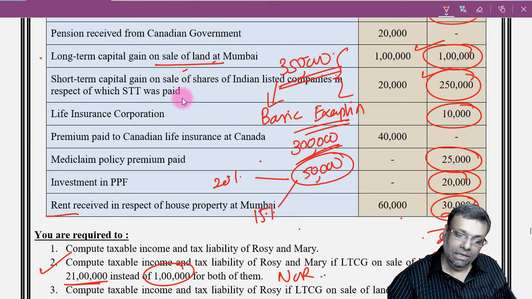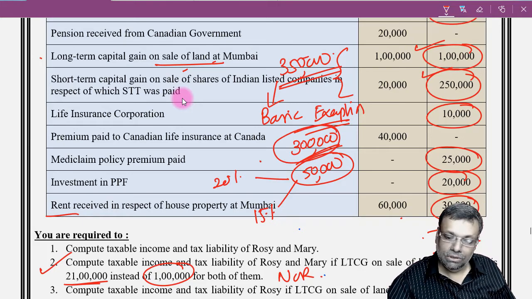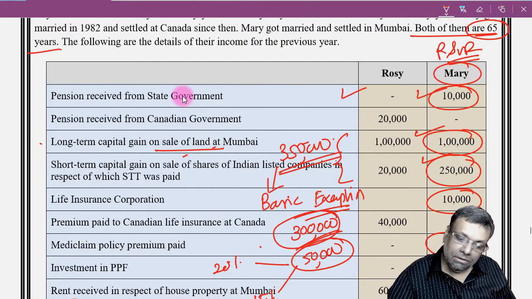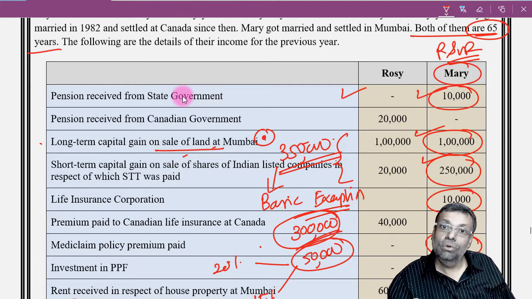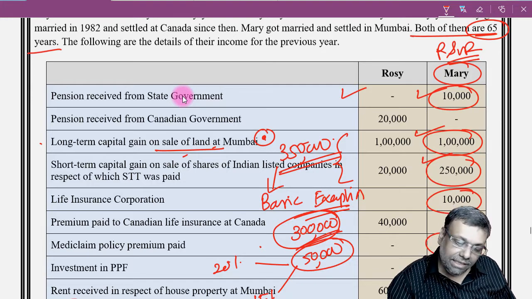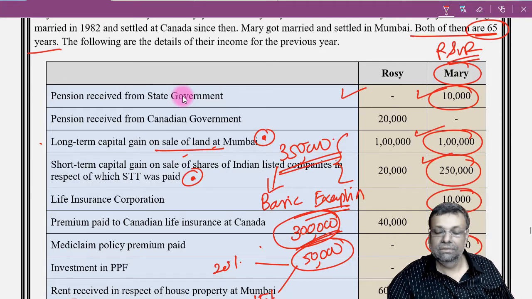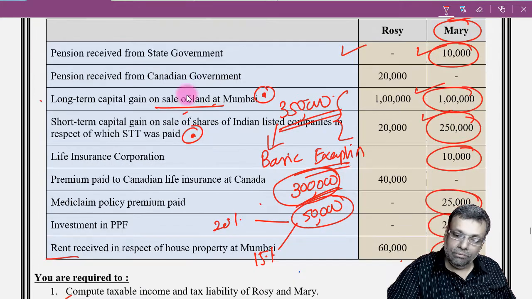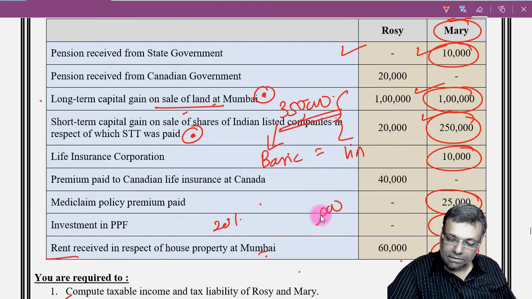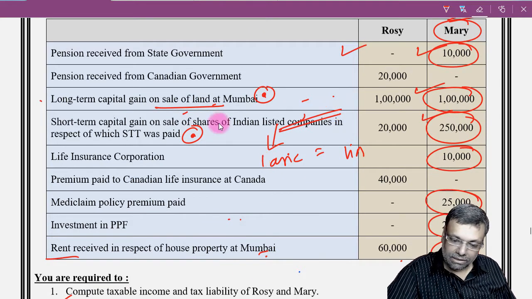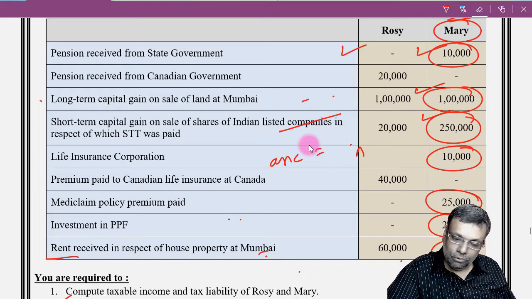Or put it differently, you are claiming this basic exemption first against LTCG on the sale of land, or you are claiming the basic exemption first against this STCG figure, whichever way you understand. So in such a situation, you have to give the tax liability calculation both ways. Option A, option B, that way you have to give the answer.